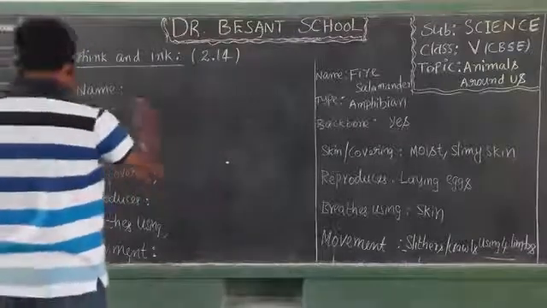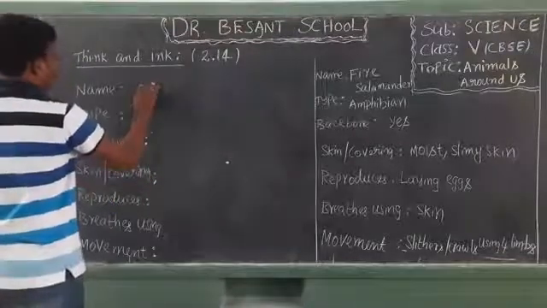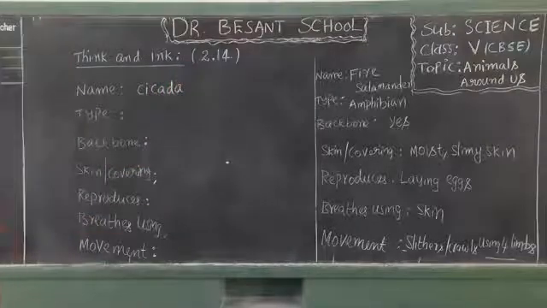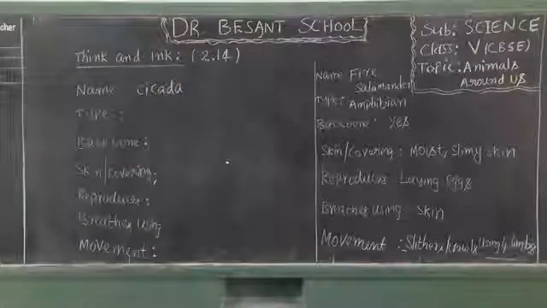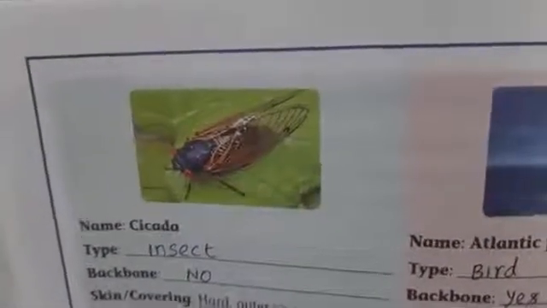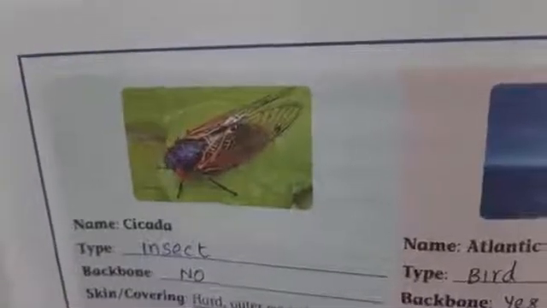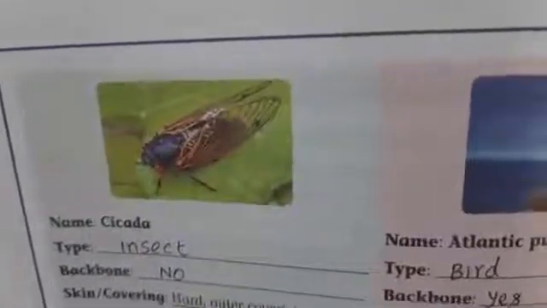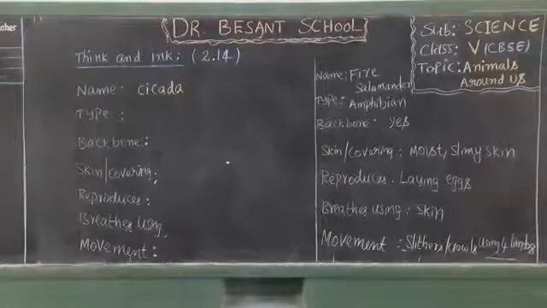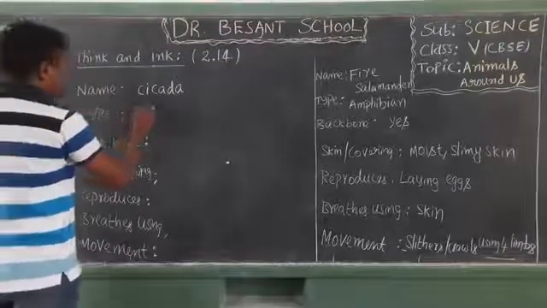What's the next one? Cicada. The next kind of animal given here is cicada. You can see the picture I am showing you now. It looks like a honey bee or so, with a pair of wings, antennae, legs, everything. Cicada. And what type is it described to be? Insect.